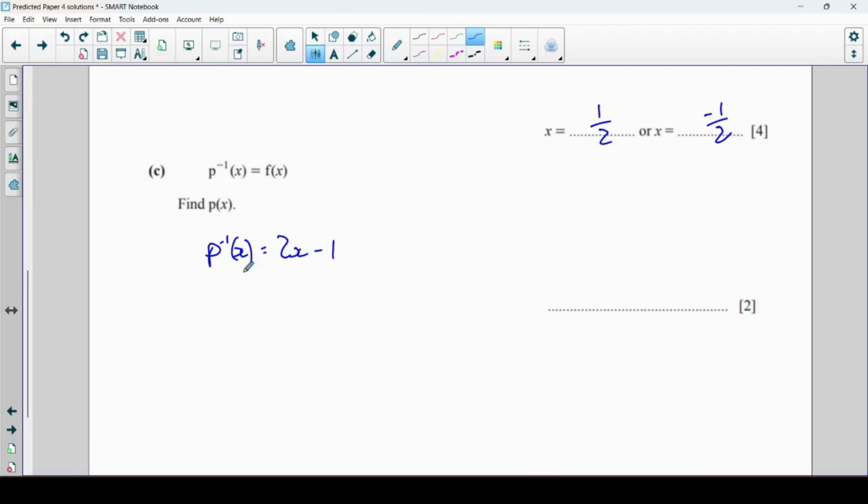So I'm going to write y equals 2x minus 1. I'm going to find the inverse of this by changing the subject to x. First, we're going to add 1 to both sides. y plus 1 equals 2x. Then I'm going to divide both sides by 2. So x equals y plus 1 divided by 2. Then I'm going to switch the x's and y's.